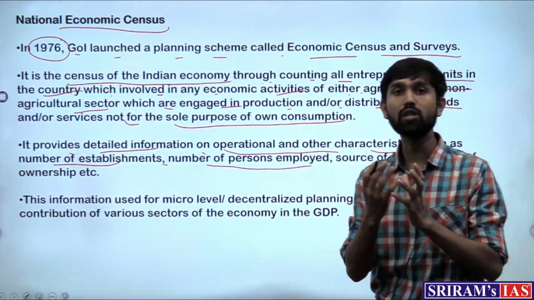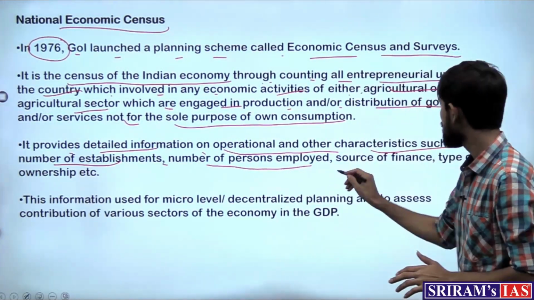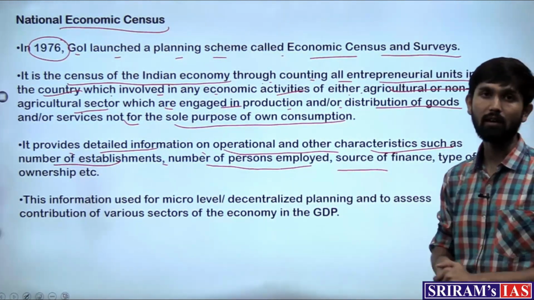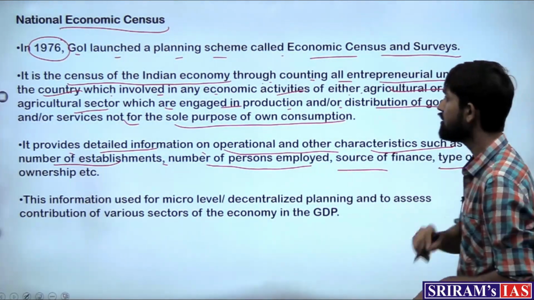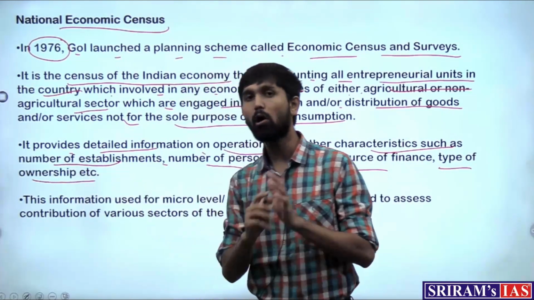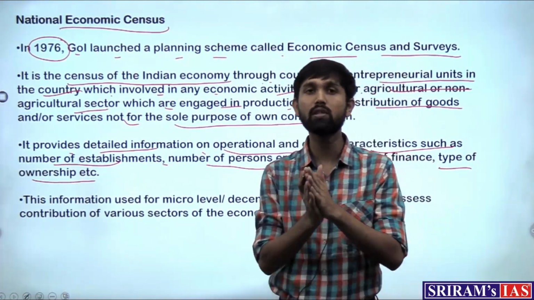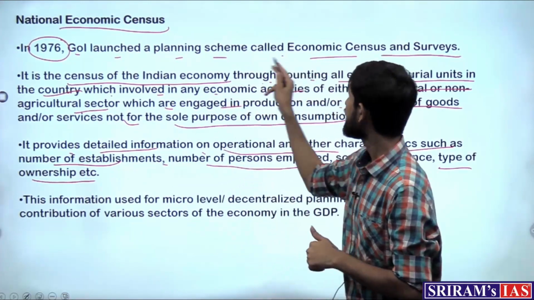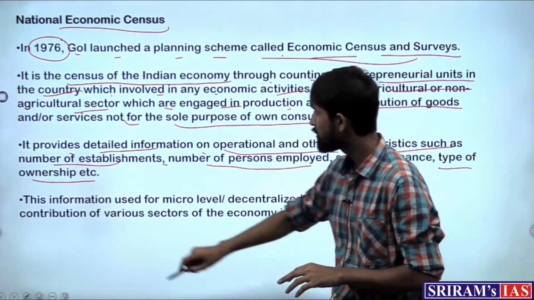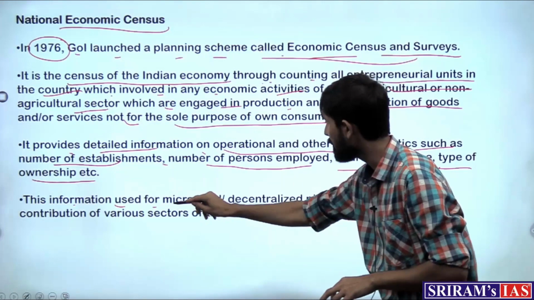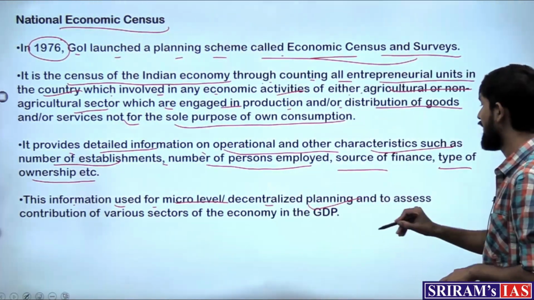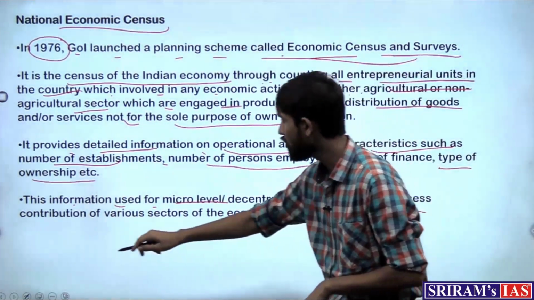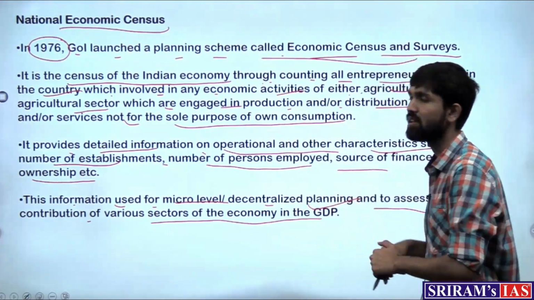So, we'll get the crucial employment data from these firms, the source of finance, how these units are being financed, and the type of ownership. So, comprehensive information with respect to the economic system of India can be gathered via this economic census and surveys. This information is then used for micro level decentralized planning and to assess the contribution of various sectors of the economy to the GDP.